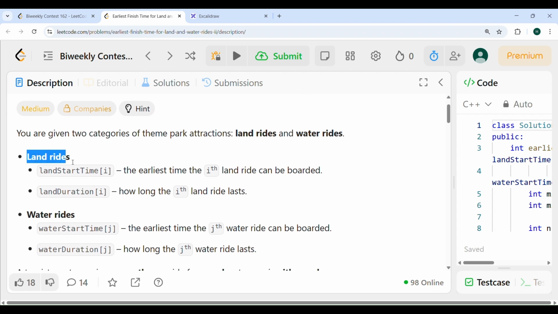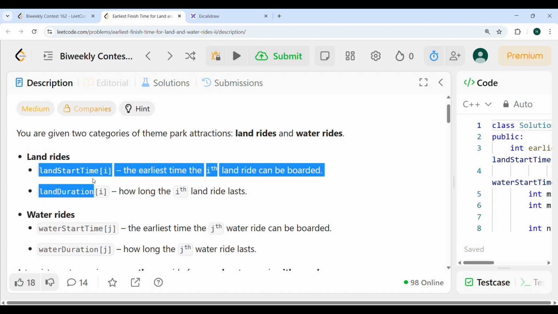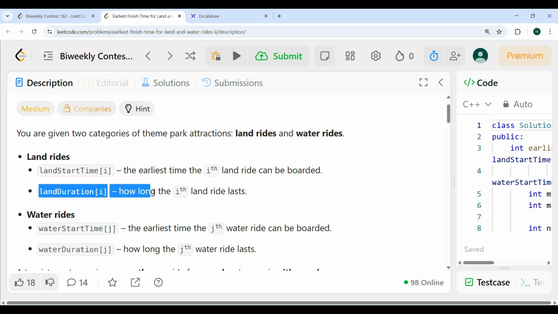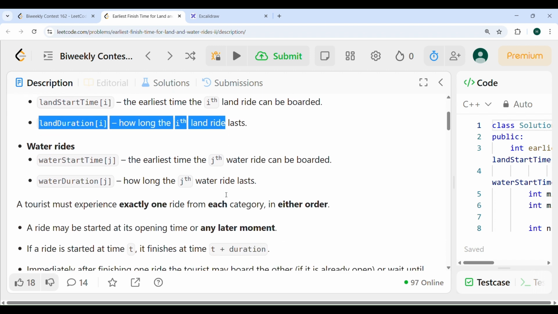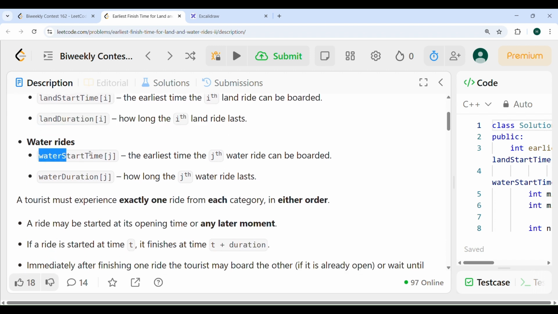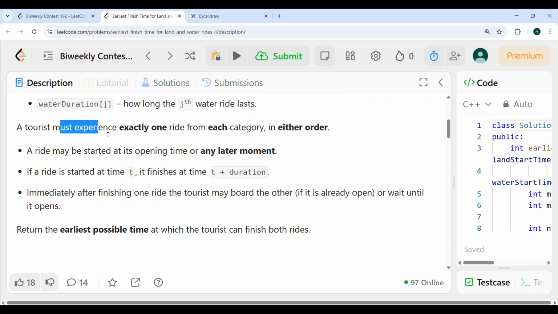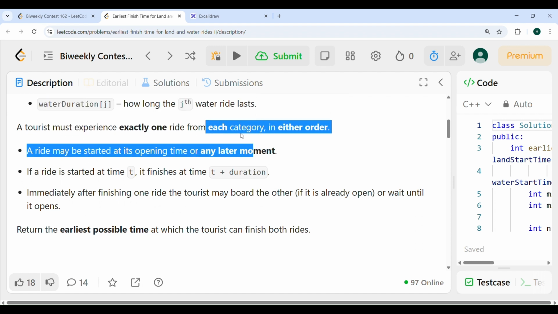Land start time is the earliest time the ith land ride can be boarded, and land duration is how long the ith land ride will last. Similarly, water rides will be the earliest the water ride can be boarded and how long the water ride will last. A tourist must experience exactly one ride from each category in either order.